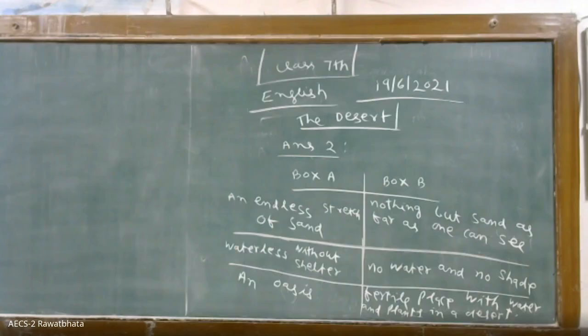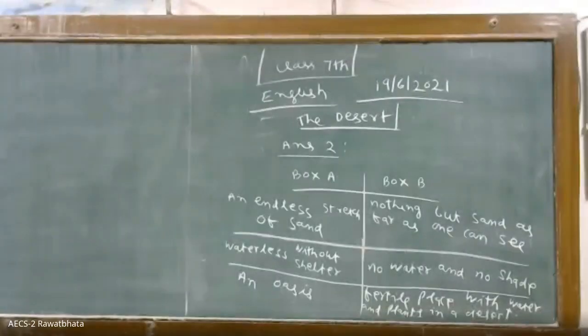What will be fourth? Who can tell? Yes, second one. Very good. Not visible because the grass is thick. Okay, children. Please write down.